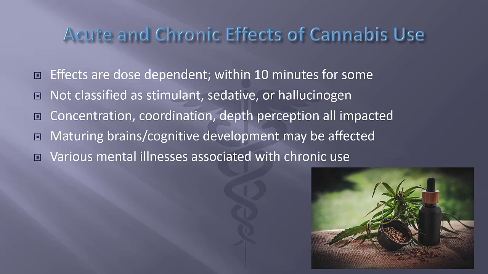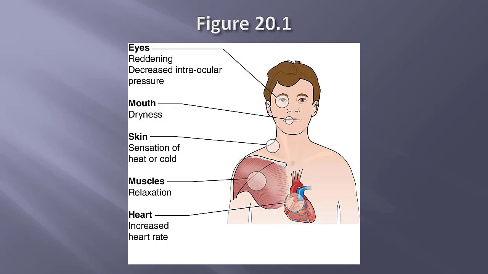Marijuana can also affect brain systems that are still maturing throughout young adulthood, so regular use by teens may have negative and long-lasting effects on their cognitive development, putting them at a competitive disadvantage and possibly interfering with their well-being in other ways. Also, contrary to popular belief, marijuana can be addictive, and its use during adolescence may make other forms of problem use or addiction more likely. This is figure 20.1, the short-term effects of cannabis.